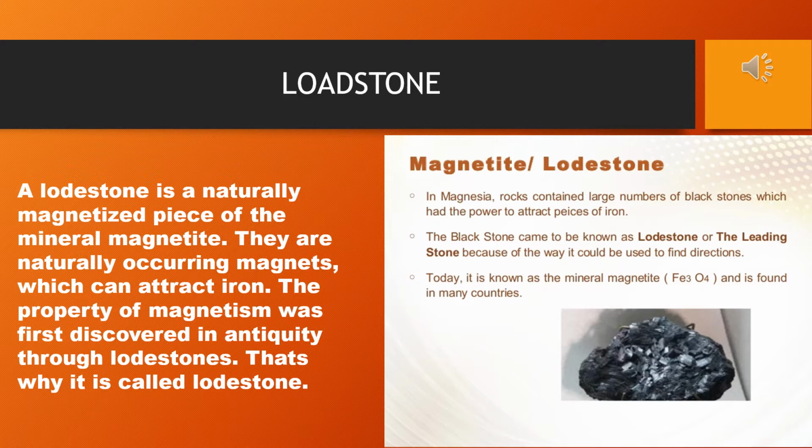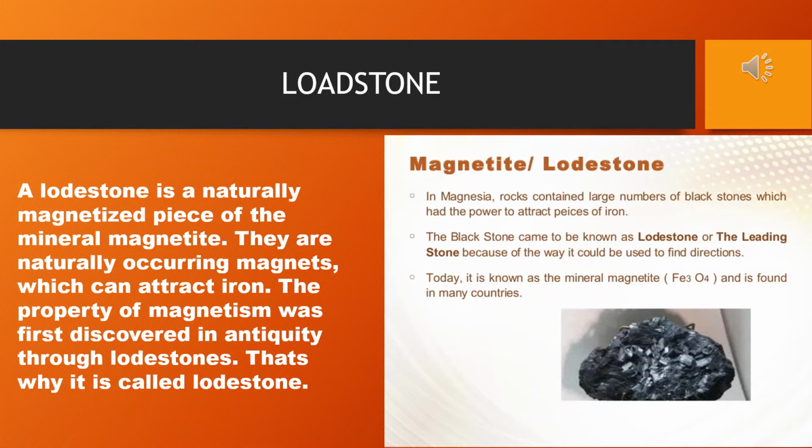So generally magnets are of two types, natural magnets and artificial magnets. Natural magnets mean that we get them from nature, and artificial magnets mean man-made magnets. So magnets found in nature are called natural magnets. We have already mentioned magnetite.